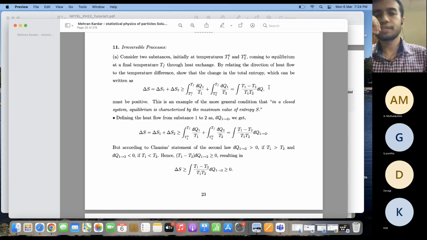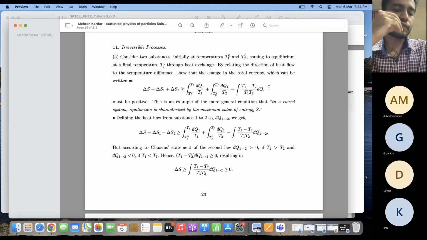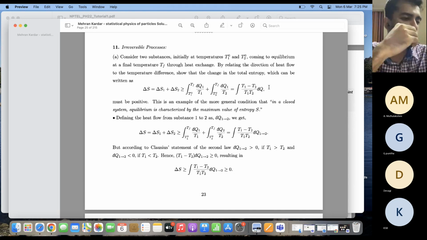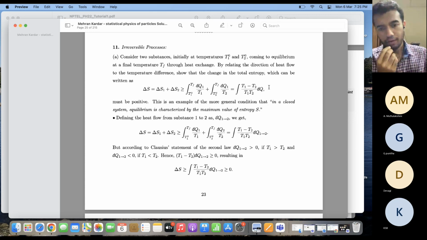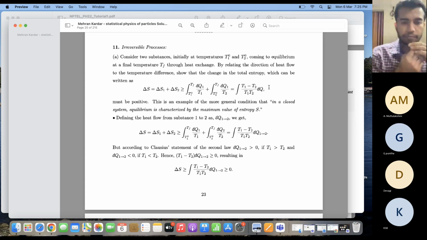That's what a refrigerator does. So that's what the second law states, that you cannot have heat flowing spontaneously from a cold body to a hot body, right? Another way of stating this is that if you have heat flowing from a cold body to a hot body, then the entropy of the system will decrease. So the second law states that the entropy of the system can never decrease. For an irreversible process, entropy is always increasing, that is, always greater than zero.